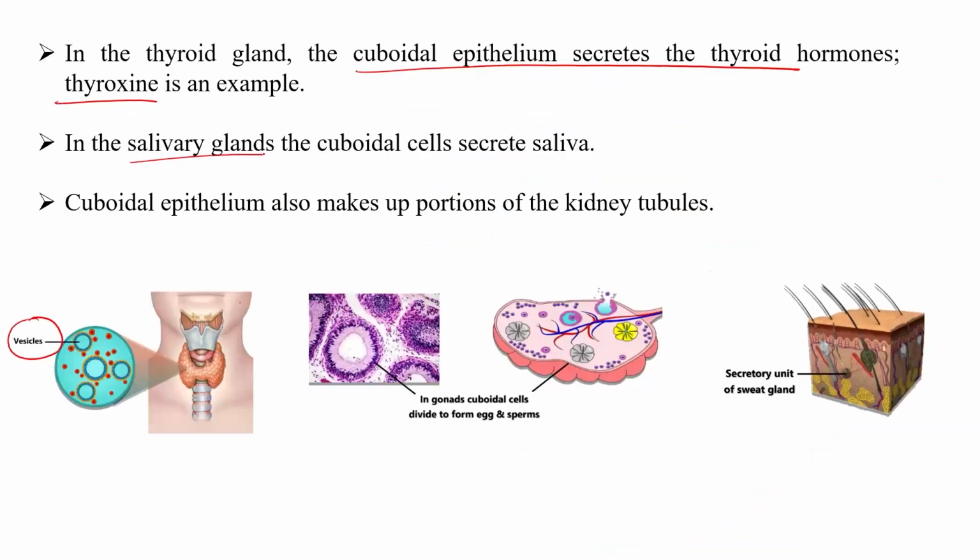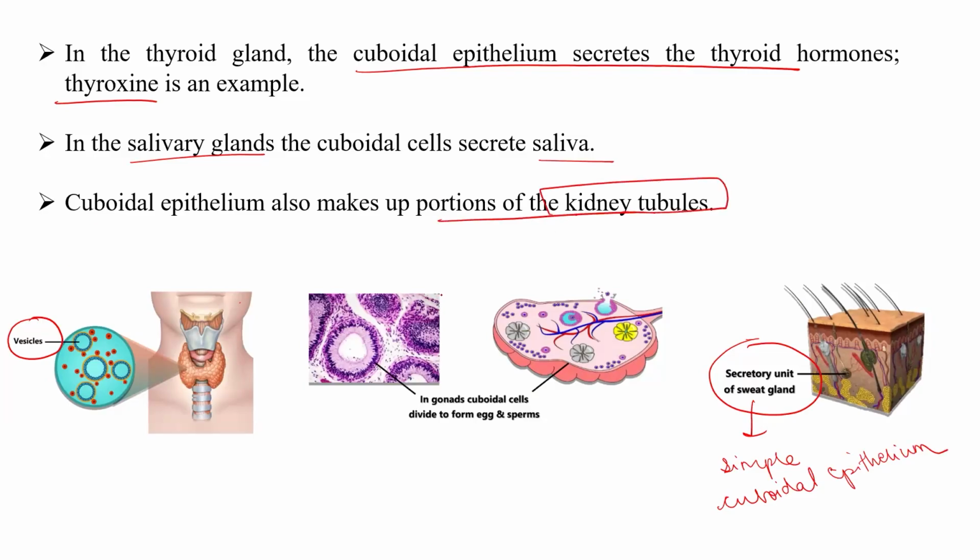Similarly, in the salivary glands, it secretes the saliva. In the sweat glands, for example, it is the secretory unit of the sweat glands. So the secretory unit of the sweat glands is the simple cuboidal epithelium that helps in the secretion. Cuboidal epithelium also makes up the portion of the kidney tubules and it is also present in the gonads.